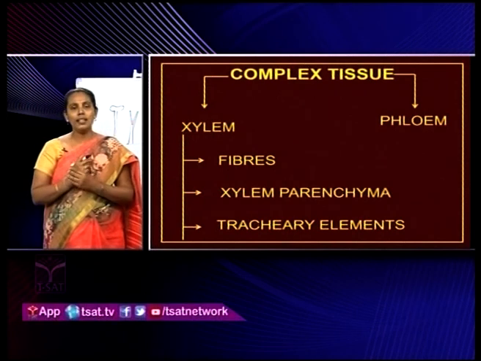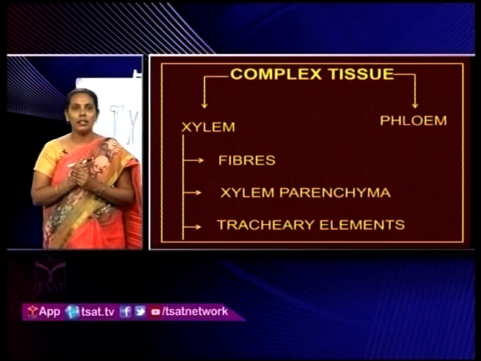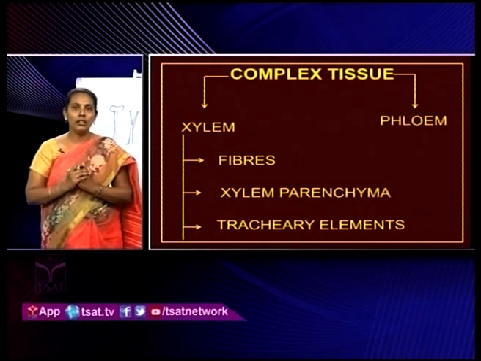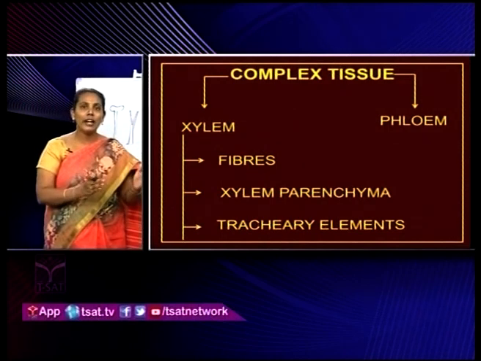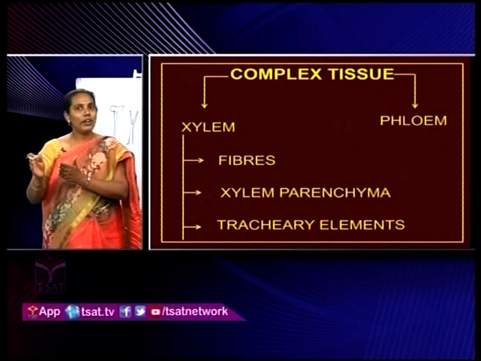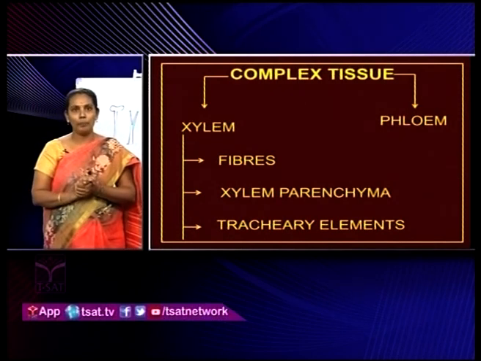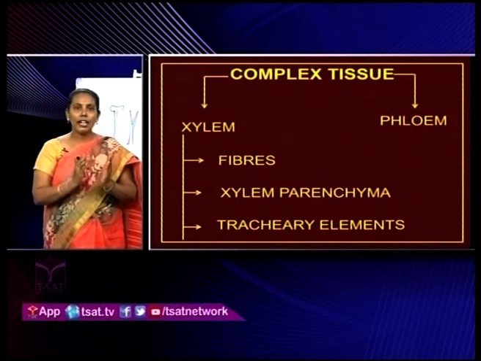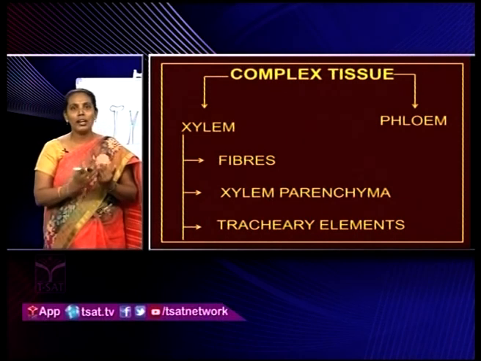First I will explain this xylem. Xylem was first reported in Pteridophyta members, and with the progress of evolution, based on the xylem only, plants are classified into atracheophytes and tracheophytes. In atracheophytes, xylem is absent, and in tracheophytes, xylem is present. Okay, and this xylem is of two types, primary xylem and secondary xylem. When plants are at a young stage, they contain only primary xylem. Okay, and what is the function of the primary xylem? It participates in transportation of minerals and nutrients.